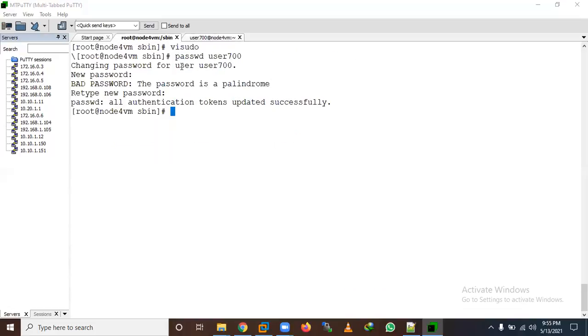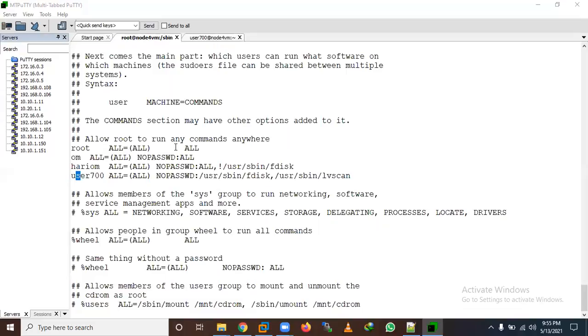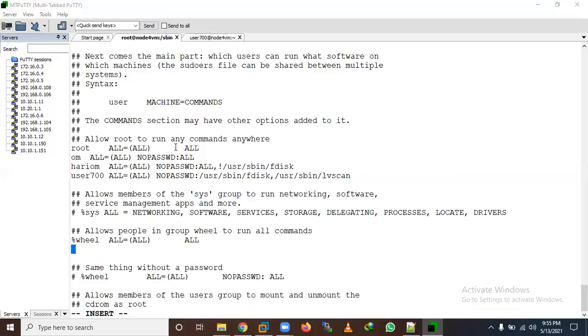We can do this in visudo, for user 700, with no password. And suppose you want to give it to a whole group. For example, we have a group like rock. Rock is a group, and you want to do the same as the above example, but now for a group.